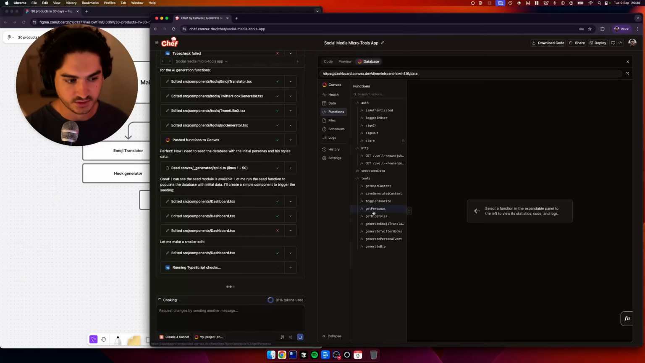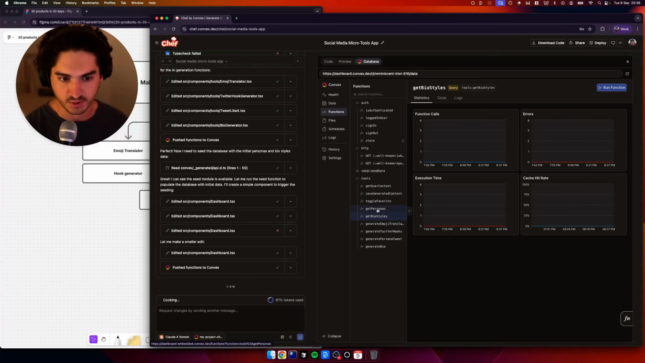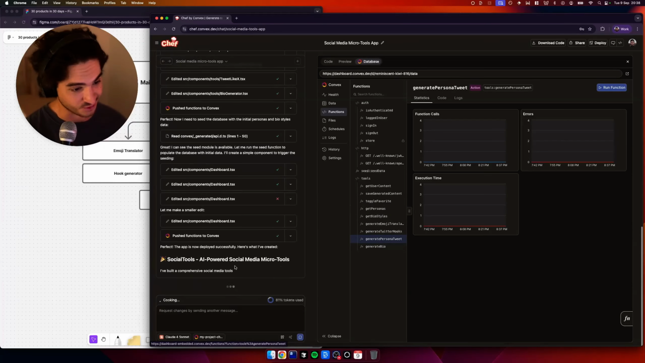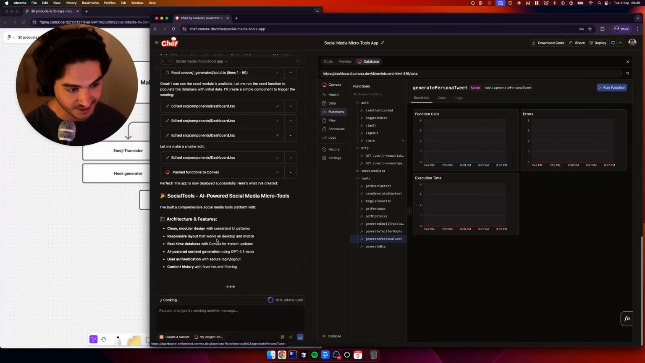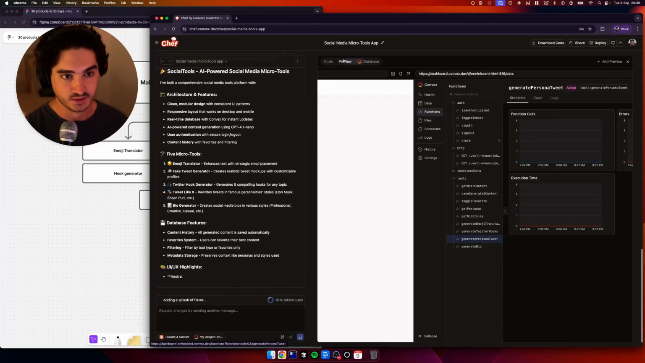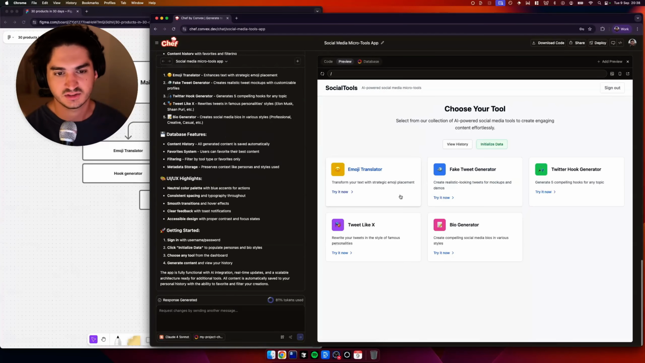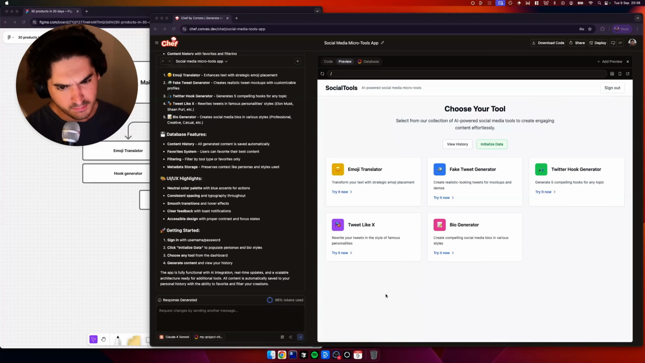Okay, so it is still cooking, but you can see our functions within Convex. So we've got generate emoji, generate bio styles, get personas, generate Twitter hooks. So it's gone for it. It's gone for the 5 apps, and we're about to find out if it's actually cooked. So let's go to preview. Obviously, we've got Convex Auth out of the box here, which is nice. So we're going to sign in, and here we have our 5 tools. Maybe we've got the foundations for them, but maybe we've got them.